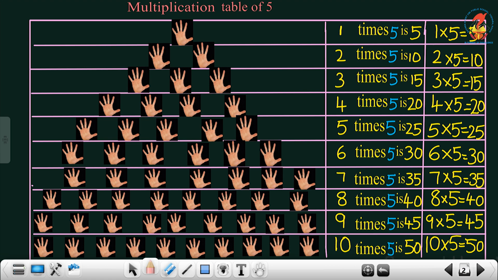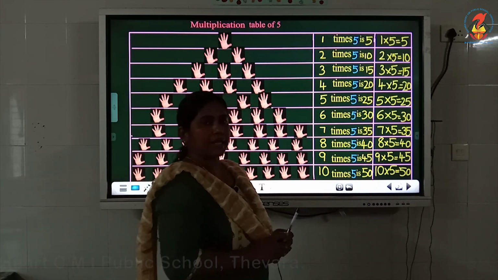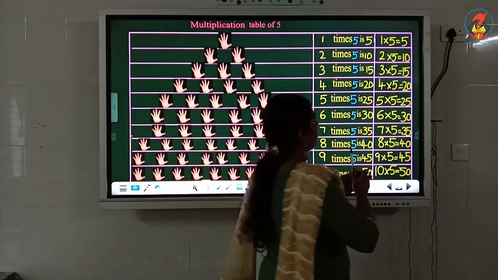Now, in the last box, the 10th box, we can see 10 groups of 5 fingers each. So, we can write it as 10 times 5 is 50. Is it clear? Now, children, we can read the multiplication table of 5.